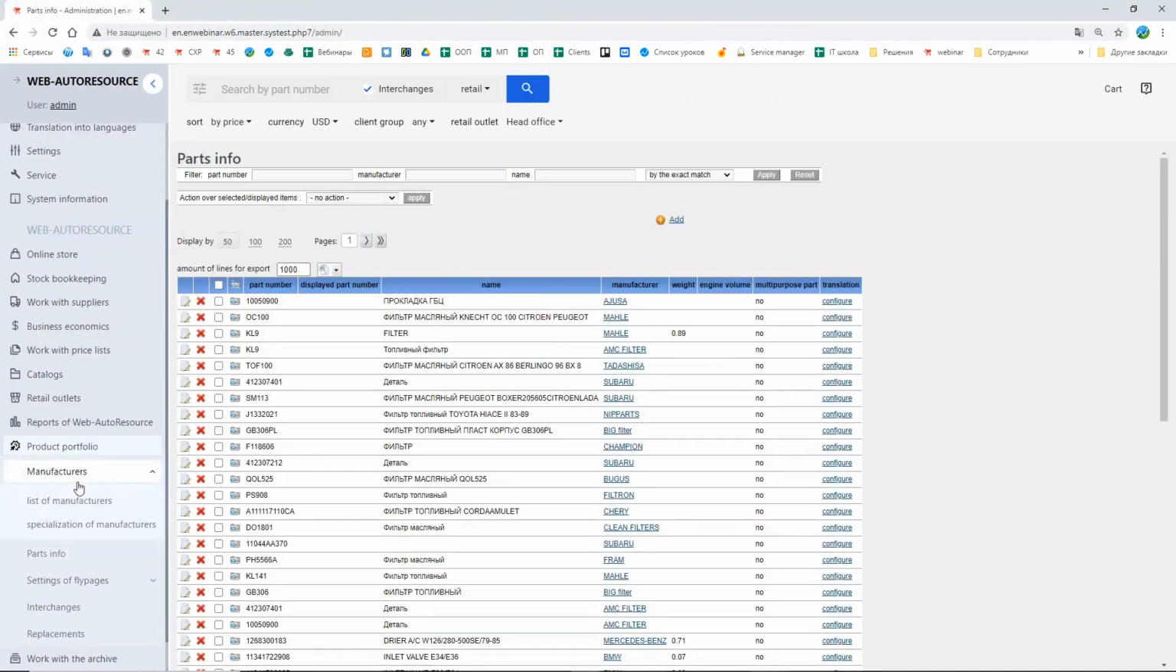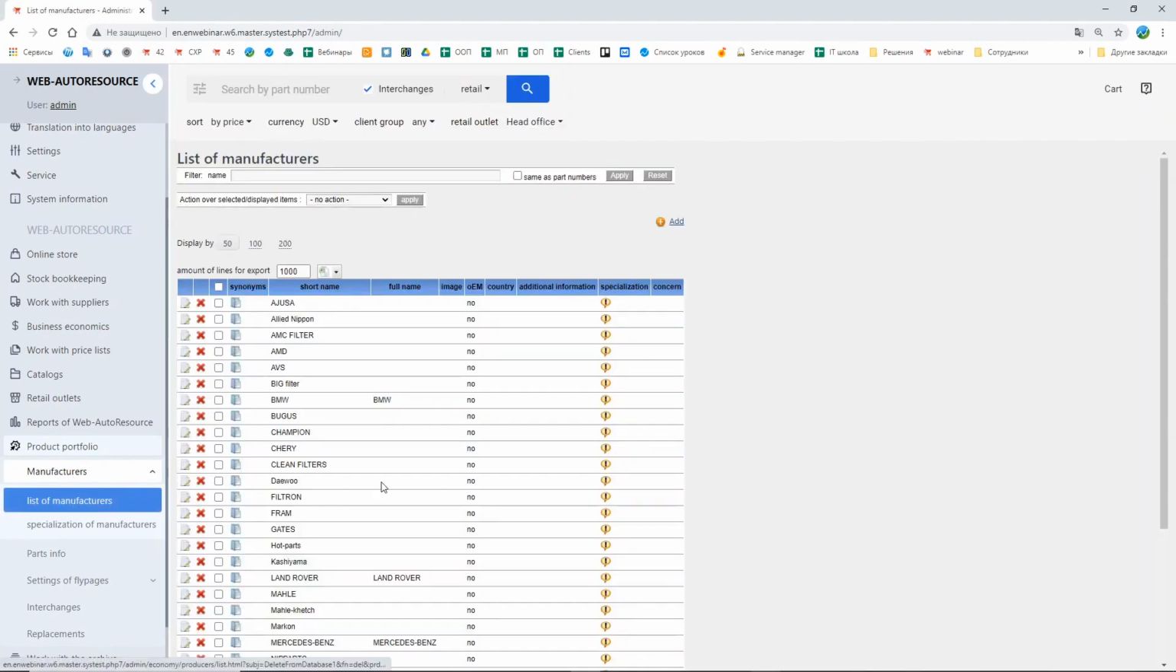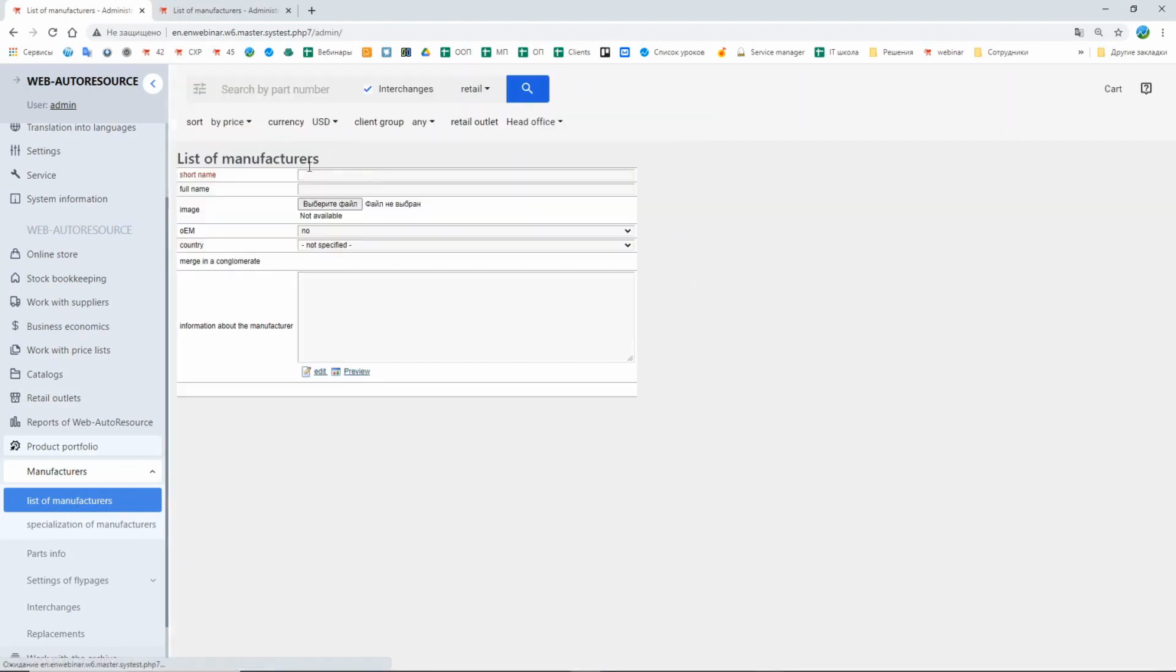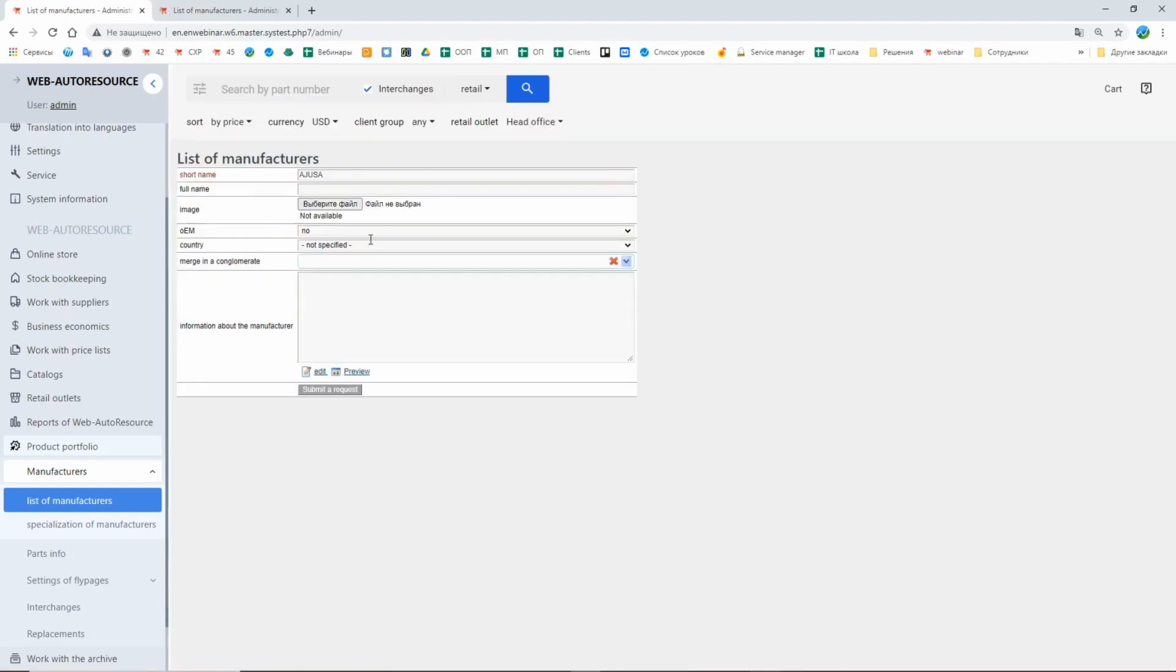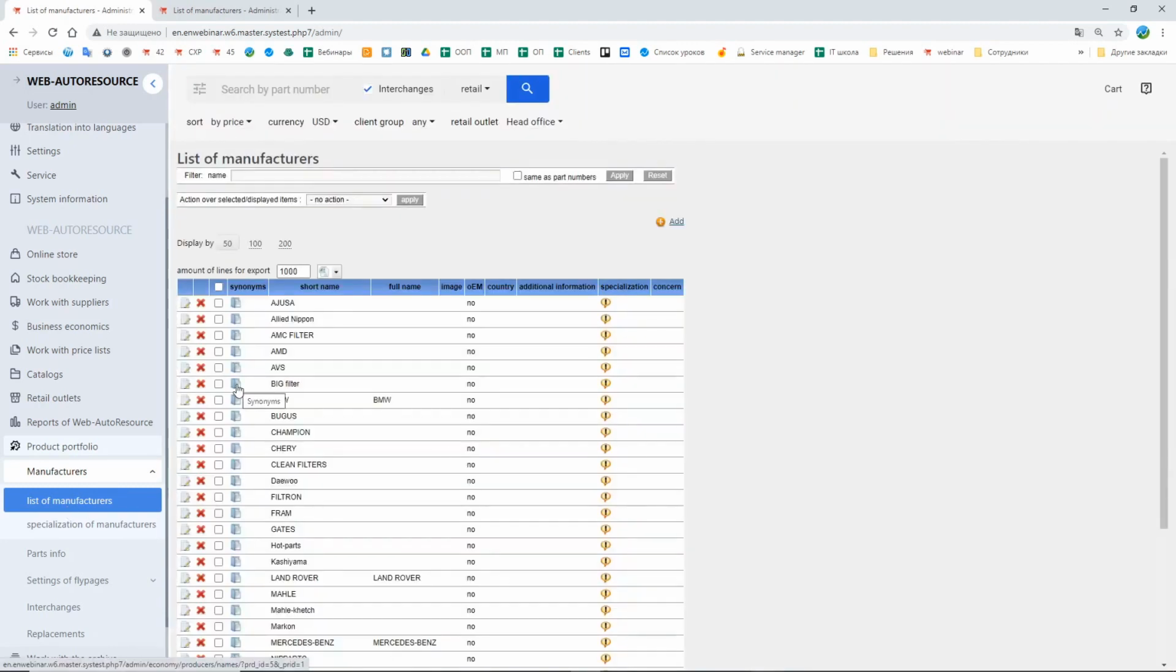In the section Manufacturers, you can see the list of the manufacturers. Every new manufacturer the system finds when you upload different price lists goes to the list of manufacturers. Here you can also add them manually, fill all the necessary sections, and edit the information about those that already exist on the website. Here you also can add synonyms to the manufacturer.